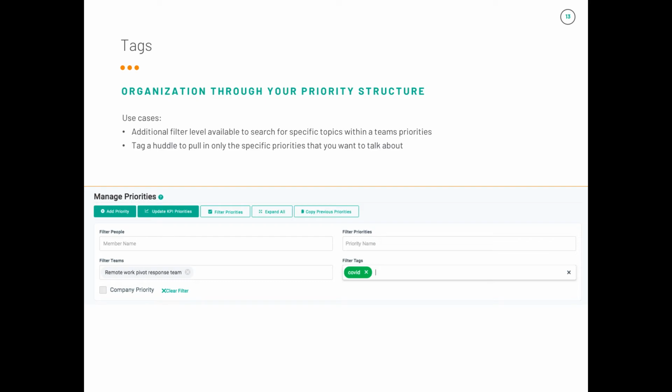Right now, I'm looking at all the priorities for the entire remote work pivot response team. That said, this was a last-minute group of individuals who do have other priorities to focus on as well. To specifically find their COVID-related items, we can search for our tag that we created called COVID, and it will pull up only the priorities that we have specifically tagged with that same tag of COVID. Another use case for tags has to do with huddles. Let's go deeper into how all of this comes together within a huddle.